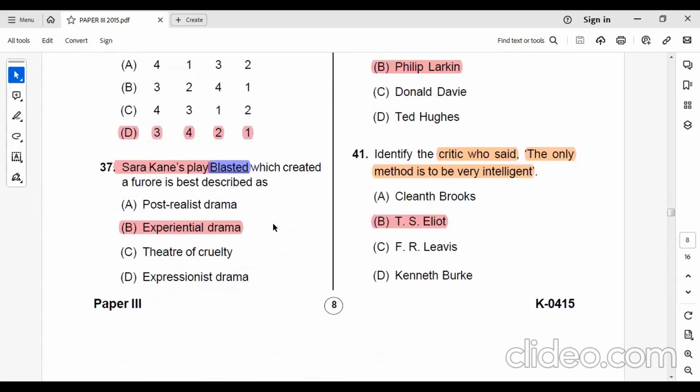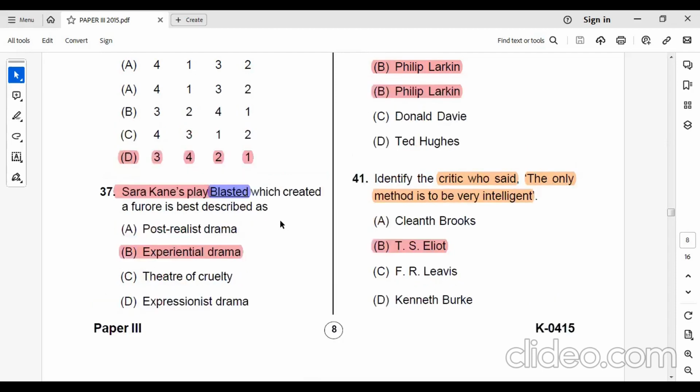Now, Sarah Kane's play Blasted, which created a furor, is best described as experiential drama. Sarah Kane's play Blasted is considered experiential drama because it has created a kind of furor.